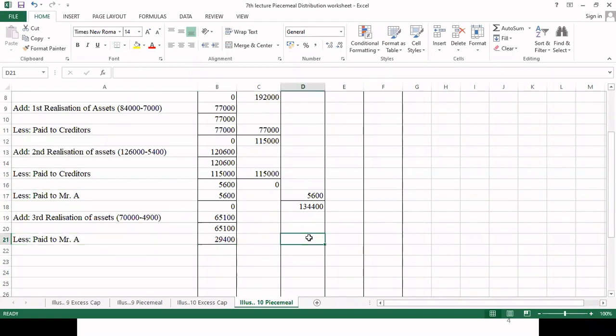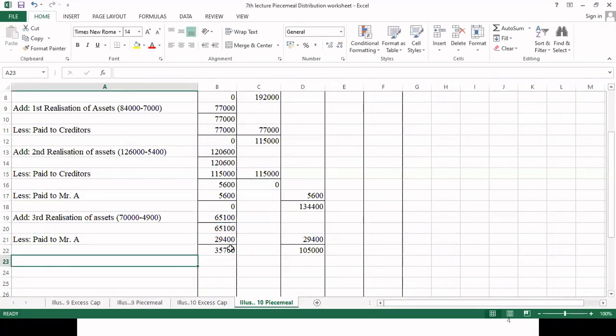Here we have written 29,400. So here the balance is 1,05,000, and here it will be 35,700. Now we are going to pay Mr. A and C in their proportion.